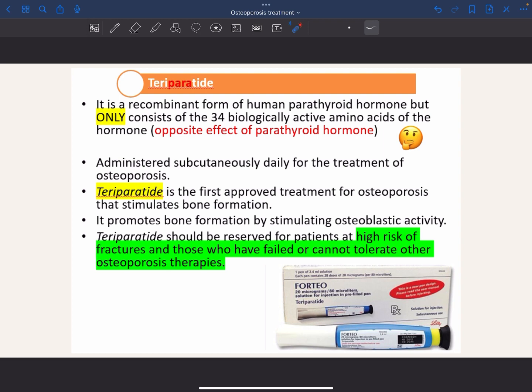It is administered subcutaneously daily for the treatment of osteoporosis. It will be reserved for patients at high risk of fractures and those who have failed or cannot tolerate any other therapy, because it's not that easy to synthesize.